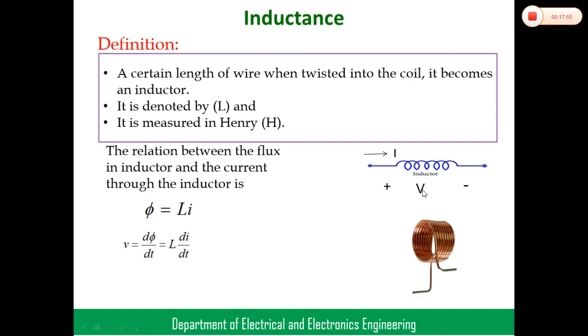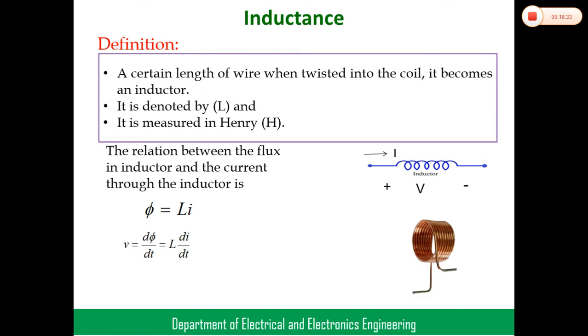When voltage is applied, the current passes through the coil and some flux is produced in the coil. The EMF is induced in the coil because of Faraday's law. According to Faraday's law, the EMF induced in the conductor or coil is V equal to N into d phi by dt, where N is the number of turns. Let the coil turns be 1, so V is equal to d phi by dt. V is nothing but EMF or voltage, both are the same.